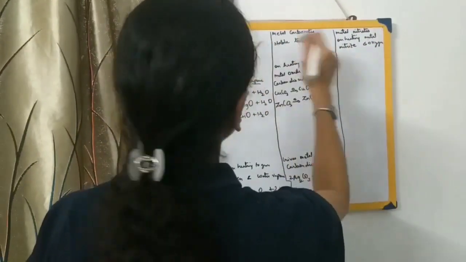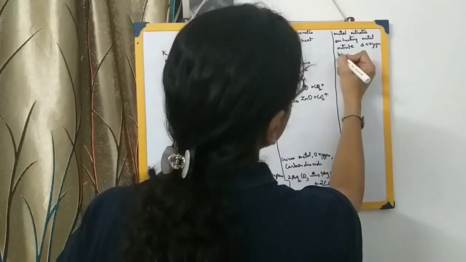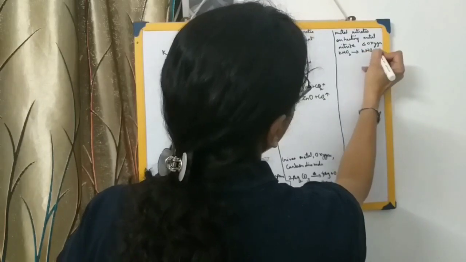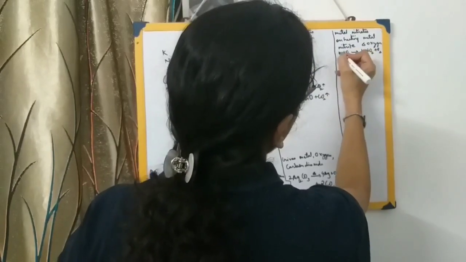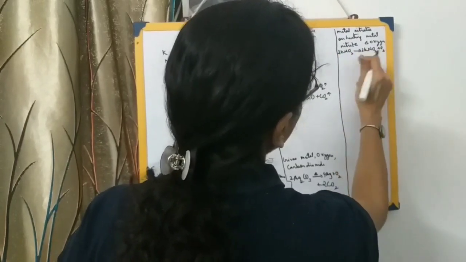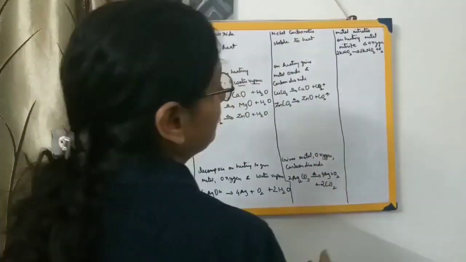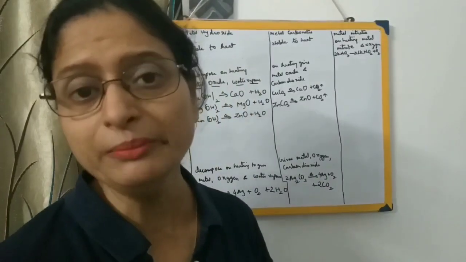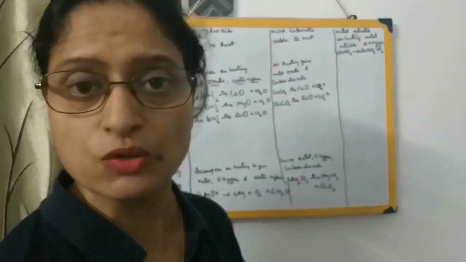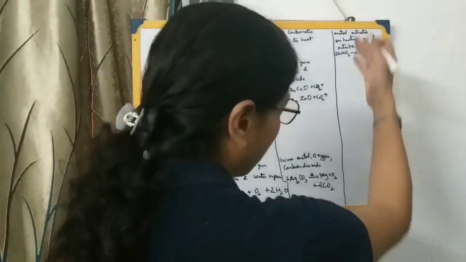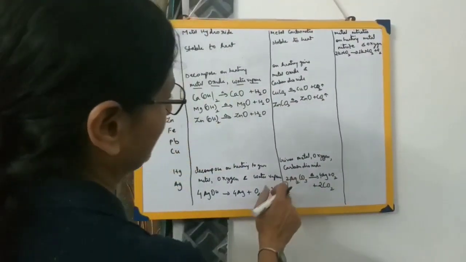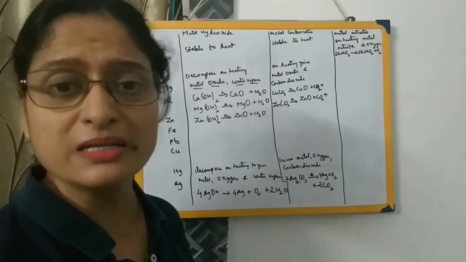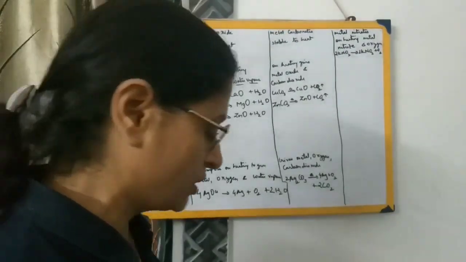For potassium nitrate, KNO3, on heating it will form KNO2 plus O2. That is 2KNO3 gives 2KNO2 plus O2. Similarly, sodium nitrate, NaNO3, will form sodium nitrite, NaNO2, plus O2. You can practice similar types. I am showing you 1 or 2 equations. As your homework, practice similar types of equations yourself.